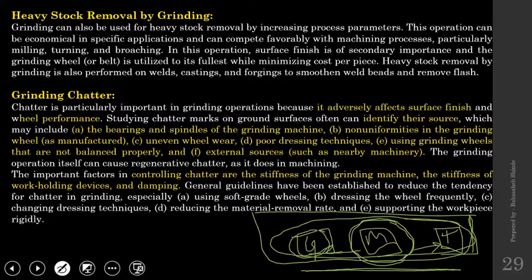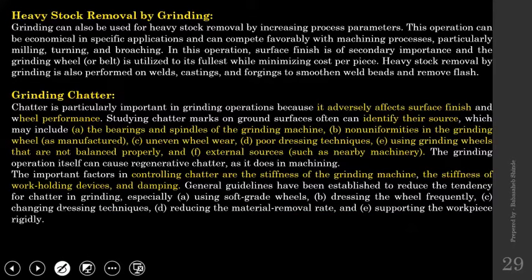So how to limit those chatters? To limit those chatters, what we need to do? We need to increase the stiffness of the grinding machine. The grinding machine has to be rigid, the grinding machine has to be stiff. Additionally, the work holding devices also need to be stiff, and the machine has to be provided with damping to minimize the vibrations. And if you minimize those vibrations, there would be a reduction in grinding chatter also.